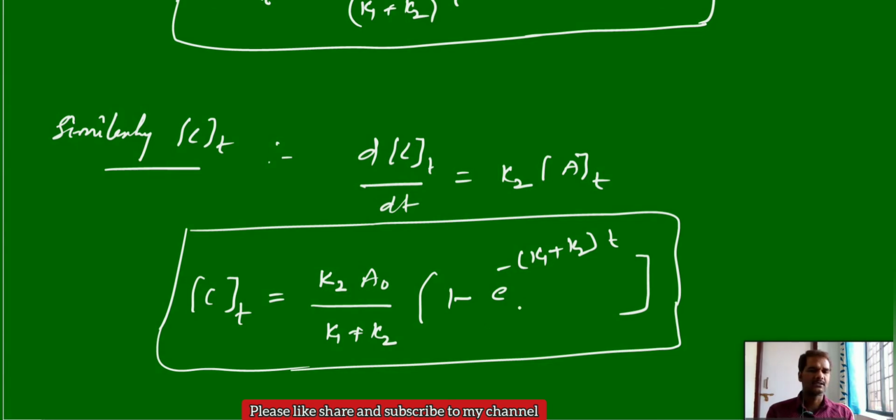So these are the concentrations for A, B, C at a time t: the initial concentration of the reactant at a time t, and the concentrations of products B and C at a time t.